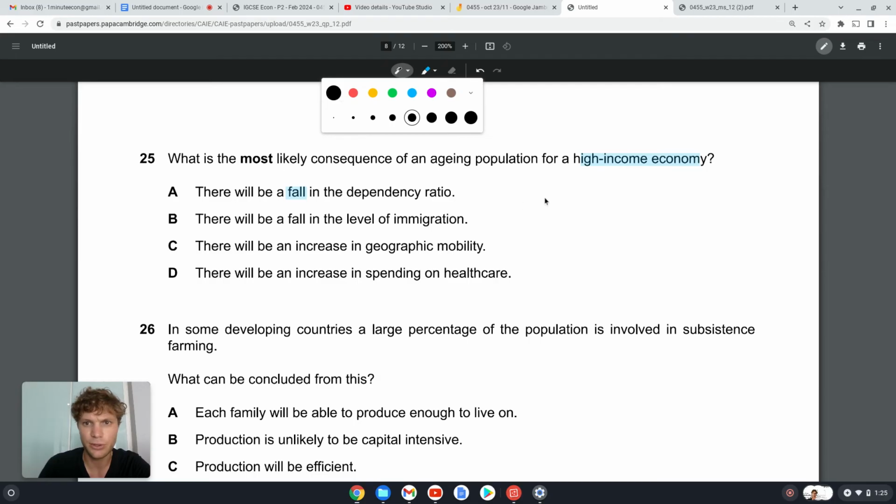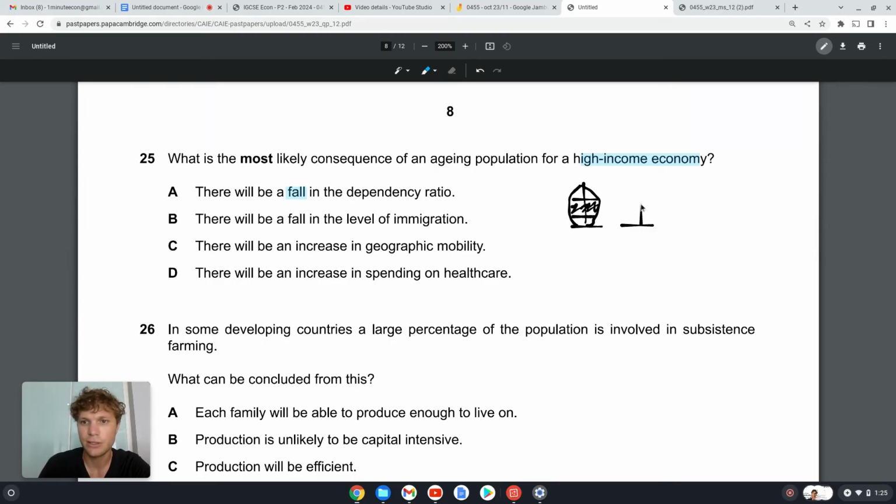If I draw for you, if we've got our population pyramid, the dependency ratio is the kids plus the pensioners, the people older than 65, divided by those who can work. So if we have an aging population, a population that's getting older, then you can see that the dependency ratio, the white zones divided by the black zone, is bigger.